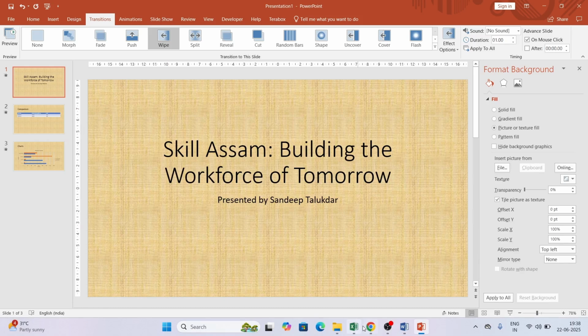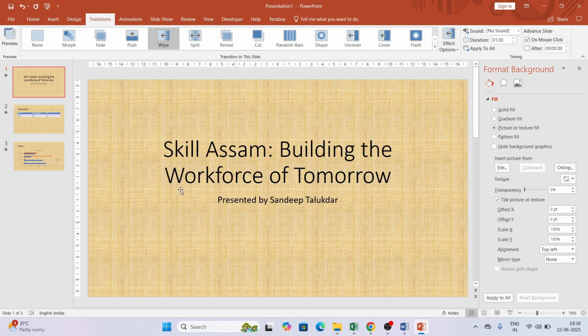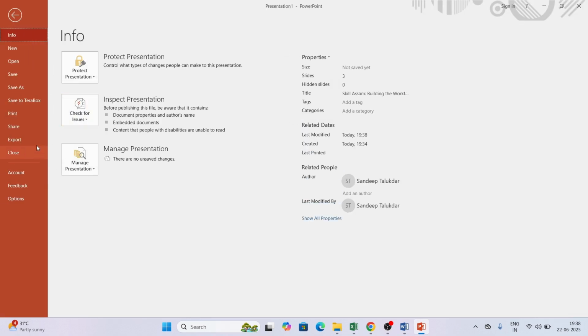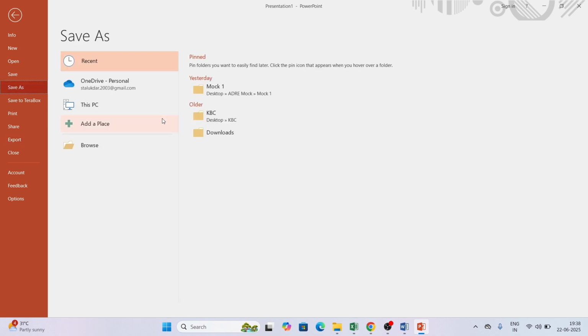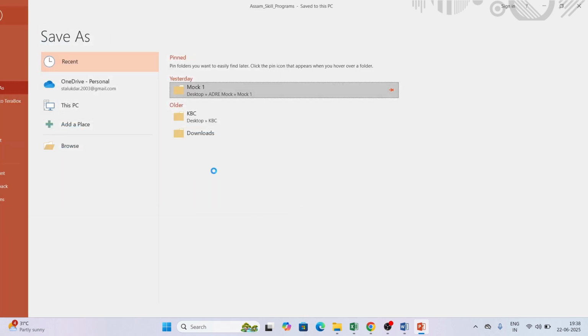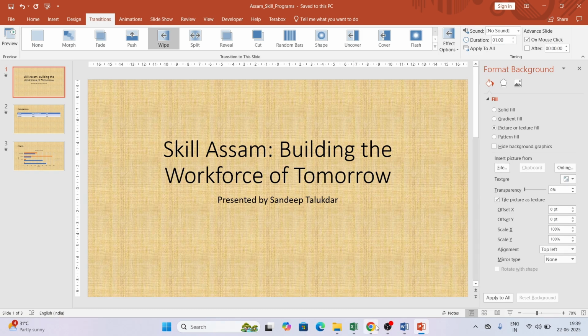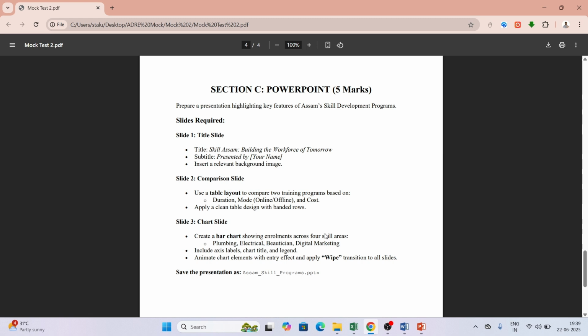And the last thing that they have mentioned is to save the presentation as this. So I will save it. I'm just copying the name, file, export, so save. So I'm saving it over here. So it's mock 2. So I'll go to mock 2 and I will save it with the name they have given, and I will hit save. Now it's saved, and we're done with all the 3 questions. So that's all for mock 2.